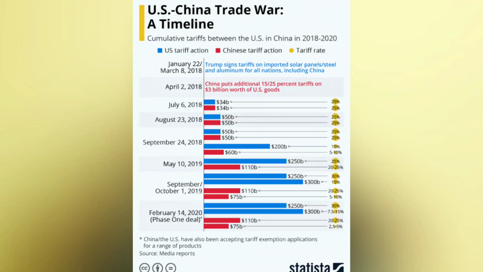It is simply an economic tool used when there is an economic war. It is simply US and China going to war economically. The US government is imposing a certain percentage of tax on Chinese products. The Chinese government is imposing a certain percentage of tax on US products. So it is an economic war. So why is Donald Trump suddenly increasing tariffs on the world?